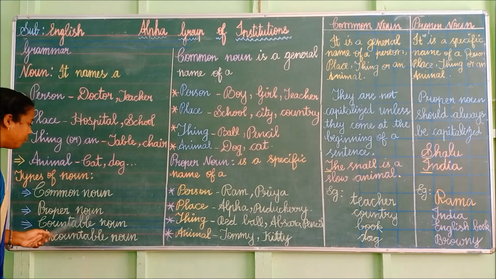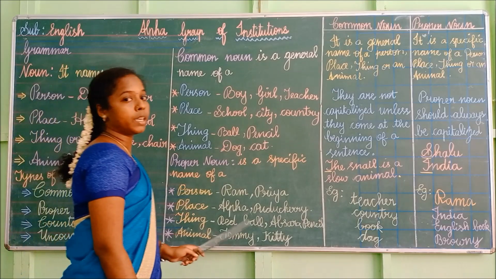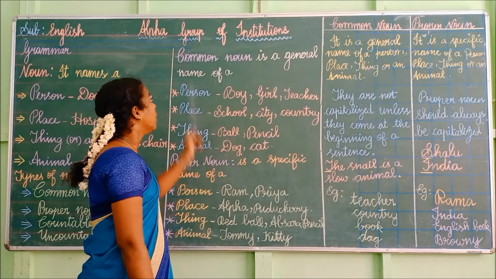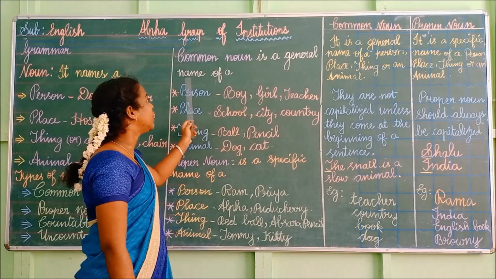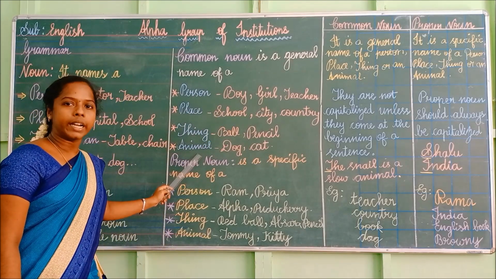Let us see the 4 types of noun: common noun, proper noun, countable nouns, uncountable nouns. Let us see what is common noun and what is proper noun. Common noun is the general name of a person, place, thing or an animal.